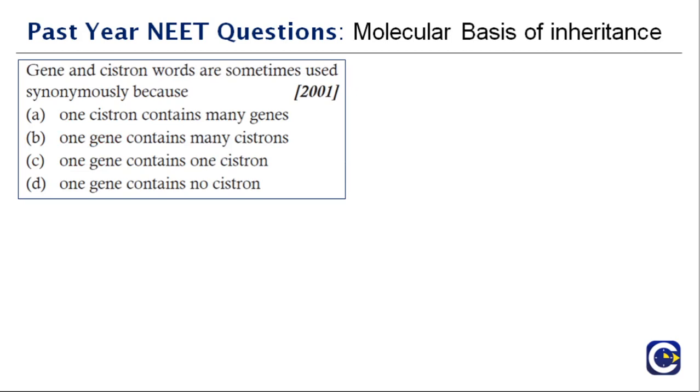Genes and cistron words are sometimes used synonymously because one cistron contains many genes, one gene contains many cistrons, one gene contains one cistron, or one gene contains no cistron. A confusing question, but what is the right answer? Genes and cistrons are sometimes used interchangeably because one gene contains one cistron.